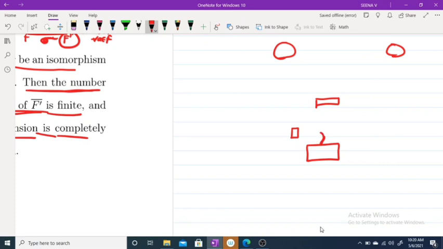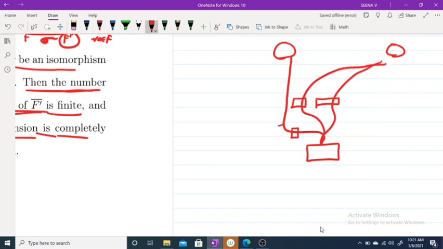One way is you can go through this. One way is you can go through the main gate, or you can consider the side gate also. So another way is to go through this.